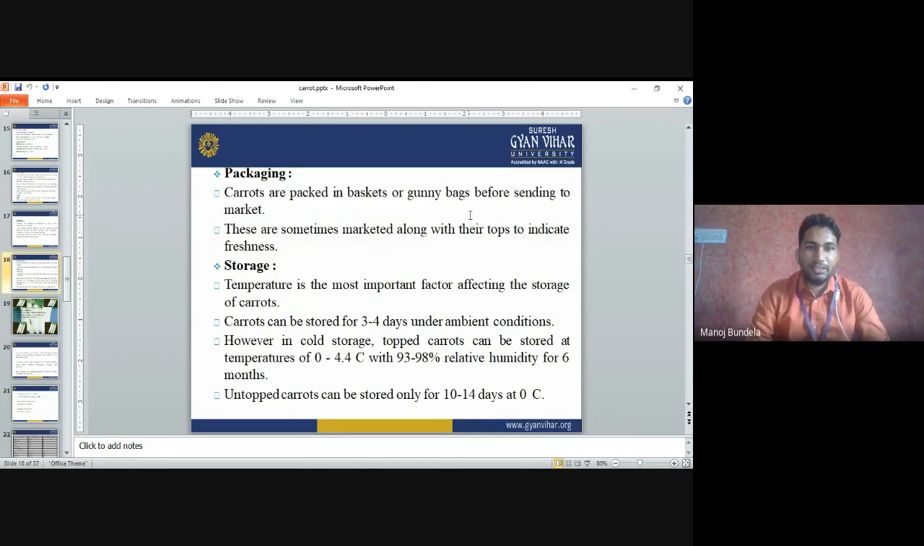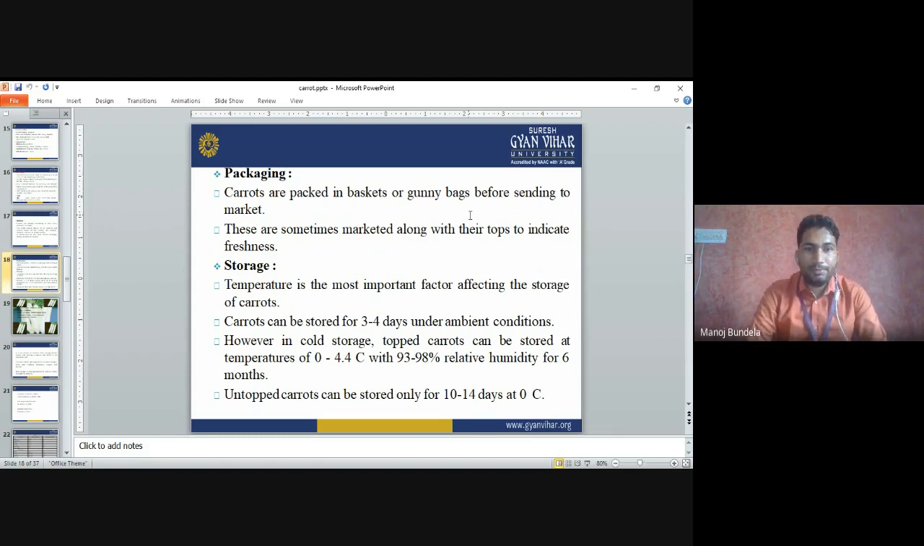Packing: carrots are packed in baskets or gunny bags before sending to the market. These are sometimes marketed along with their tops to indicate freshness. Sometimes we cut the tops directly and go for marketing. Sometimes we keep the tops and go for marketing. If the tops are there and the leaves are fresh, it will be more accepted by consumers.